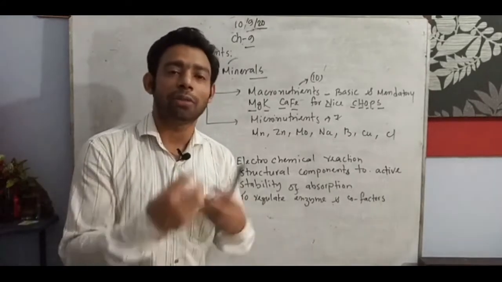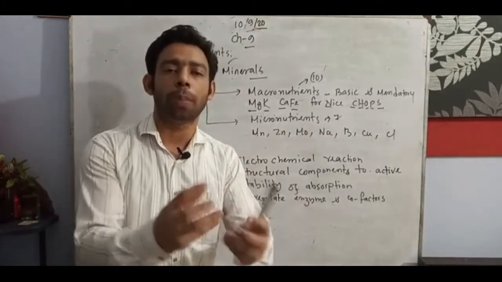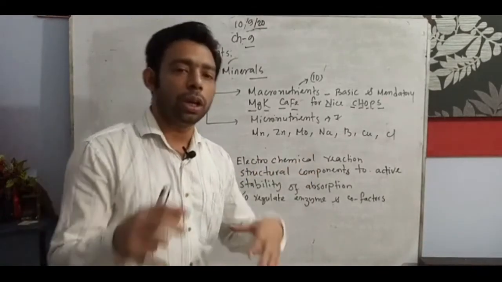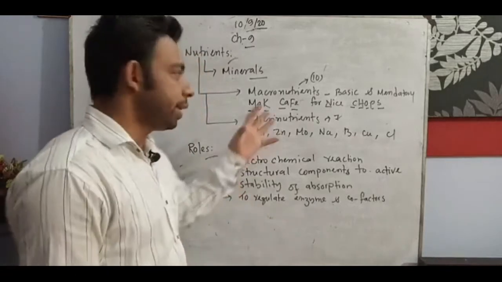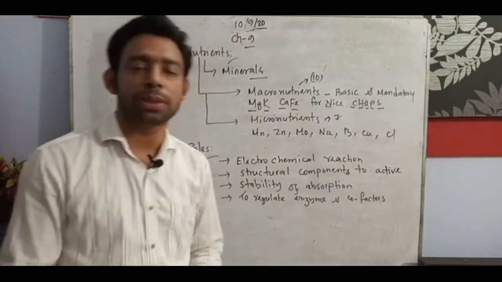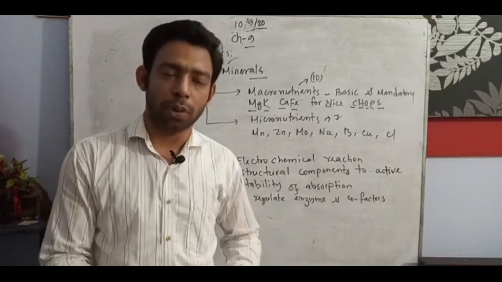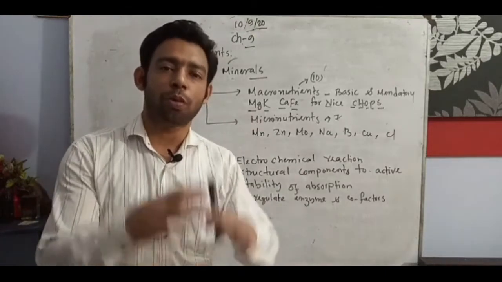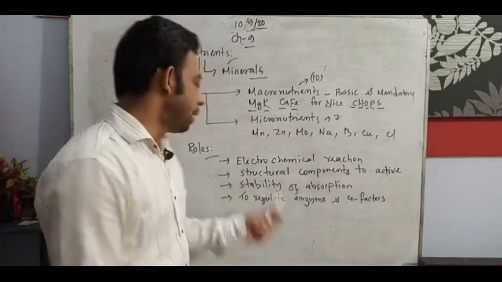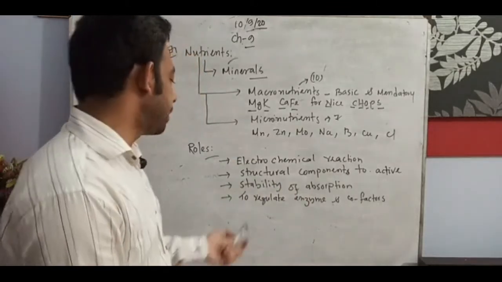They release and receive electrons and make absorption of the elements easy. So when we absorb nutrients, they conduct electrochemical reactions. Structural components to activate: plant body structural components are composed of lots of minerals, so they need to be activated by the nutrients to perform functional activities inside the plant body.